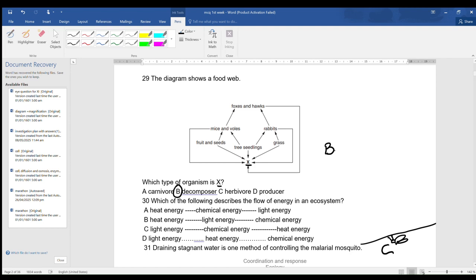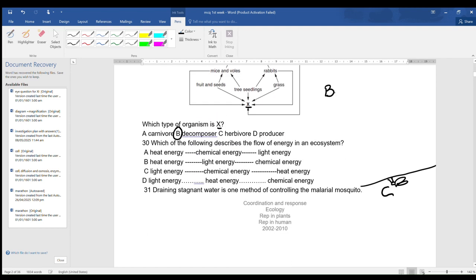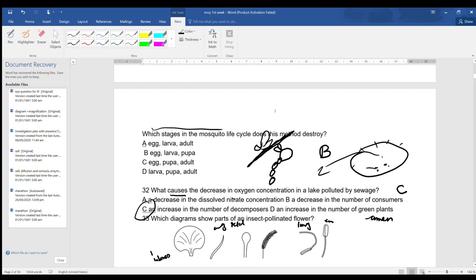Now next, which of the following describes the flow of energy in an ecosystem? We know that the energy in the ecosystem begins with the producer. So in the producer, what happens? The light energy is converted into chemical energy, and then this chemical energy is used in the process of respiration and in other processes. Through those processes this energy is released in the form of heat energy. That's why answer C is correct. Now move on to the next question.